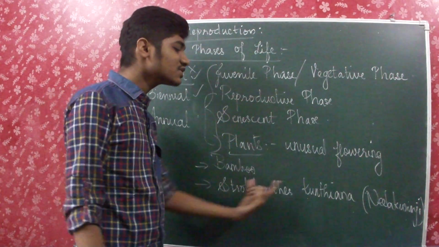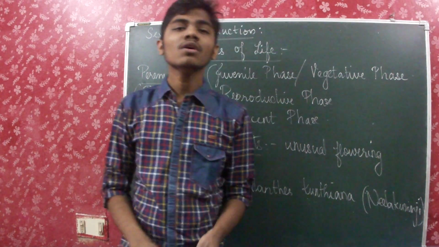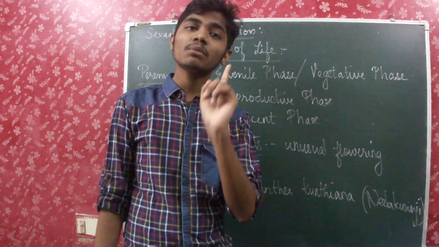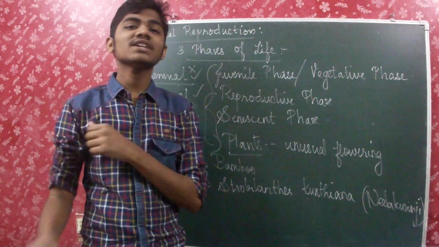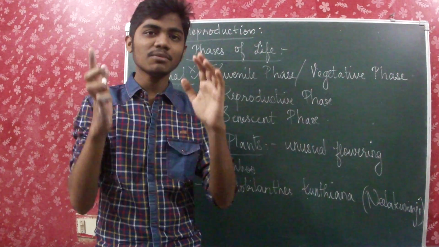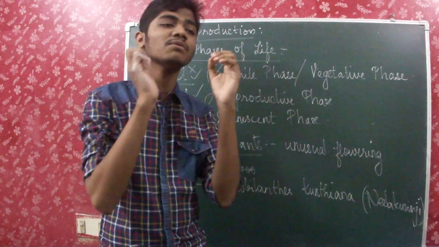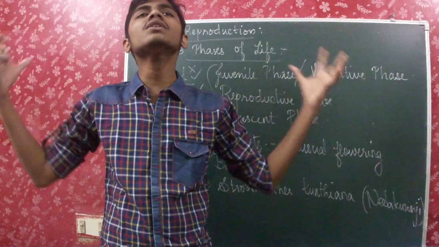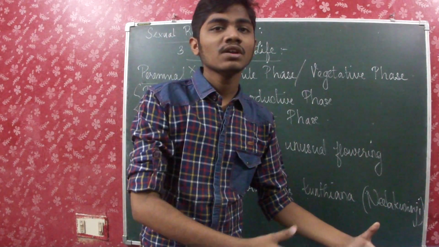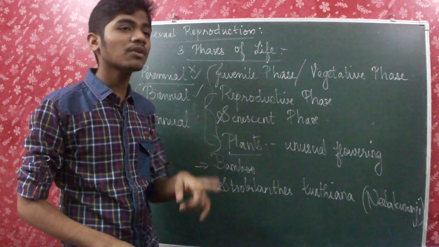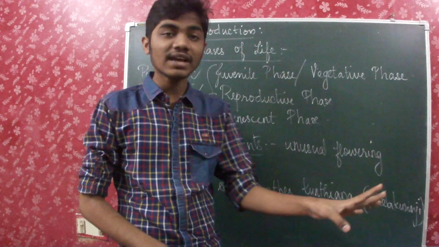Okay, so bamboo and Strobilanthes kundiana. So bamboo, what is special with bamboo? It flowers only one time in its life, and its lifetime is about 50 to 100 years. So at the end of the reproductive phase, it will be flowering and it will produce a lot of fruits, and then it will die. Okay, so that's a speciality with bamboo. It produces only one flower during its entire lifetime.